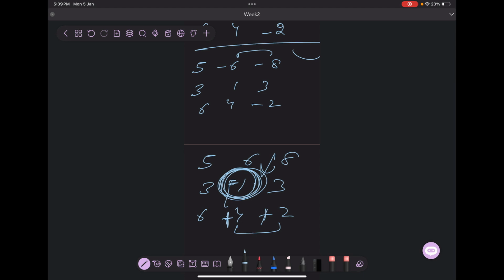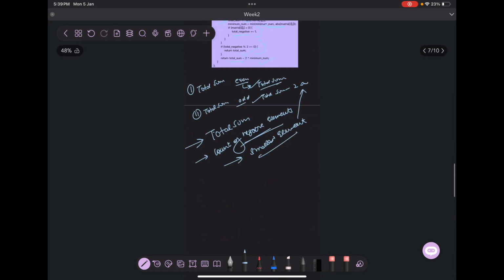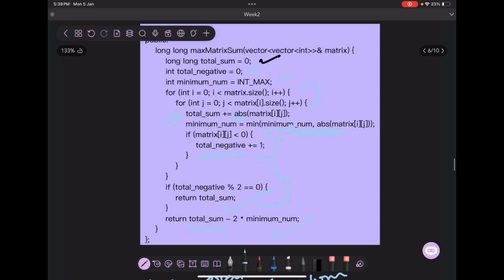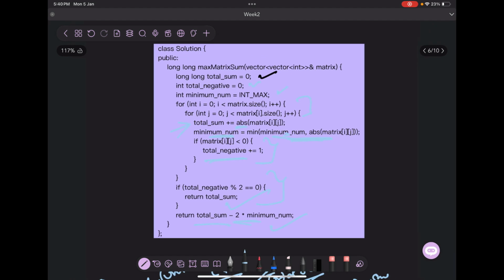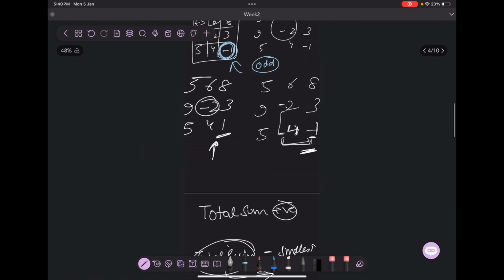So essentially we can find the minimum absolute magnitude and make that negative. This process, the question doesn't ask you to code, but you can always land up here. So ultimately the answer finds the minimum number here and then returns total sum minus 2 into minimum number. I hope we are clear here, and I know the explanation might not be that good, but yeah, this is the approach.